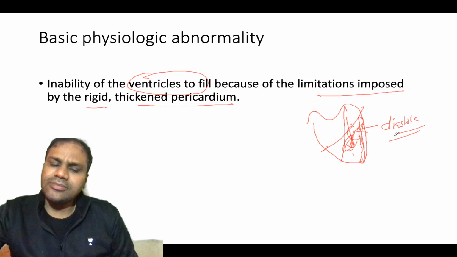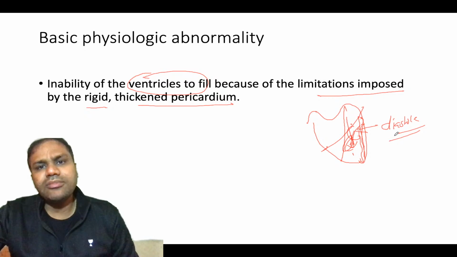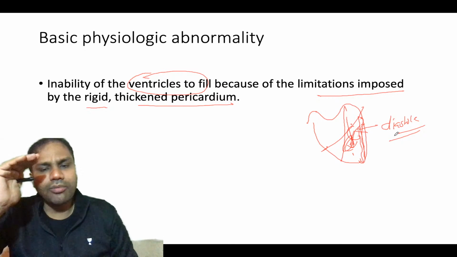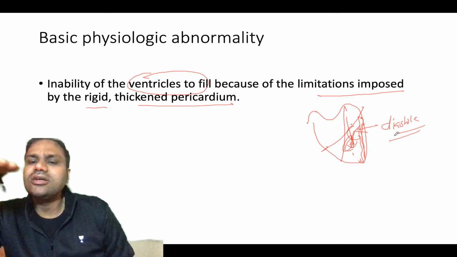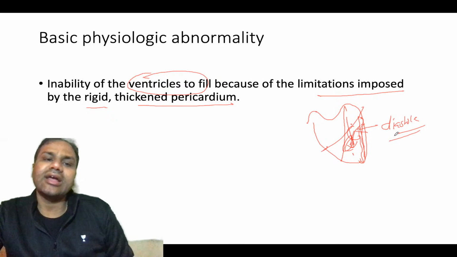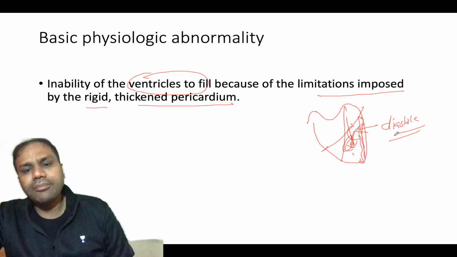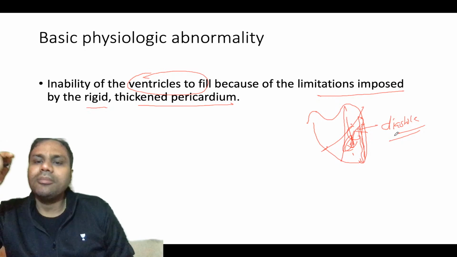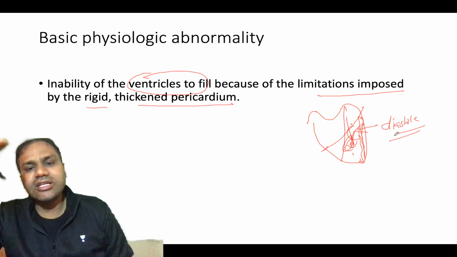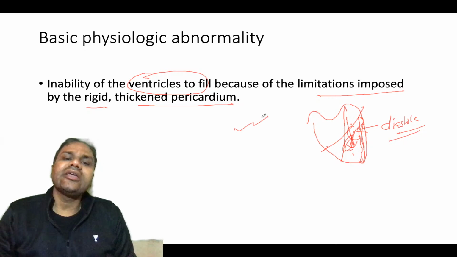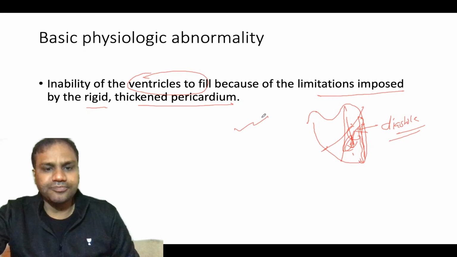Okay. Now in constrictive pericarditis, remember the problem is not in early diastole. In cardiac tamponade the problem starts from early diastole and the filling problem remains throughout the complete diastole phase. But in constrictive pericarditis, early diastole is normal, but obviously there is a problem in late diastole. So you need to remember this high yield point from your medicine point of view.